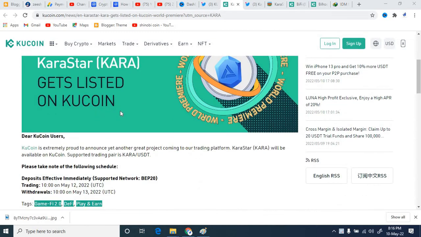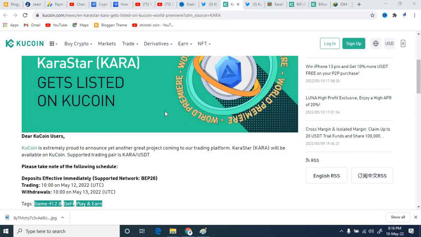So let's get started regarding KaraStar. Basically, KaraStar is going to be listed on KuCoin, and you can see KuCoin is extremely proud to announce yet another great project coming to our trading platform. KaraStar will be available on KuCoin. The supported trading pair is KARA/USDT. That means that once this project is listed on KuCoin, you will be able to buy it with the pair of USDT.